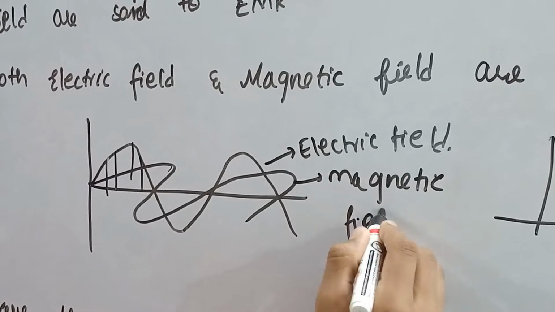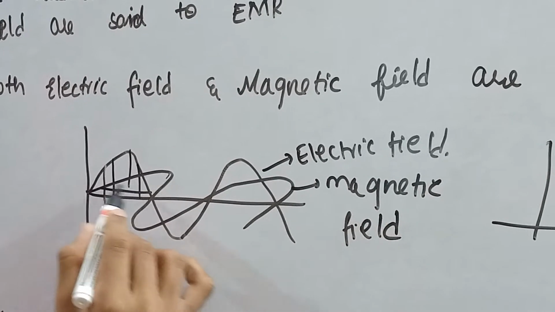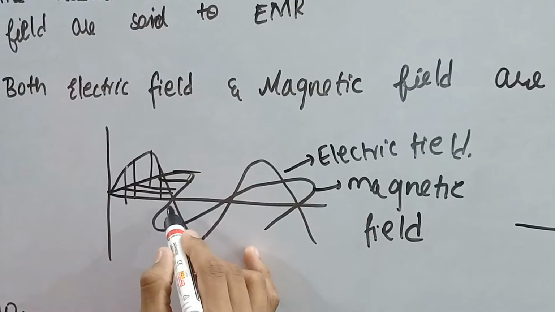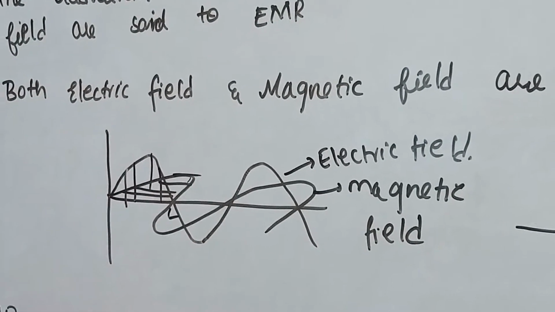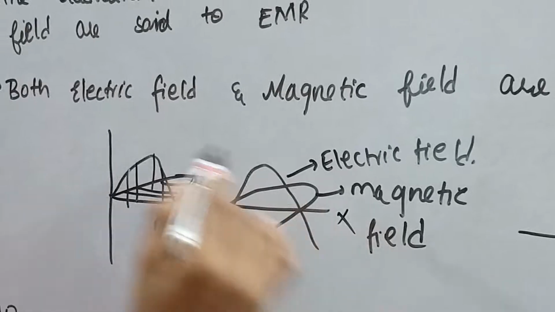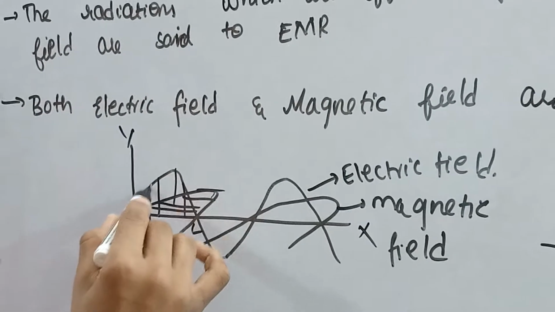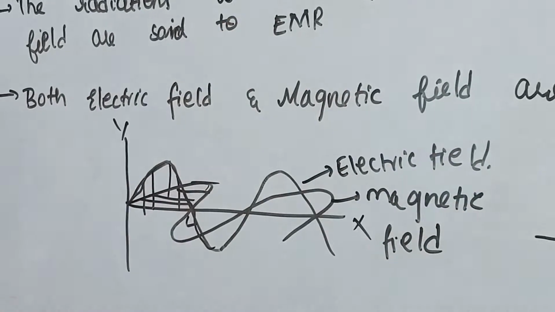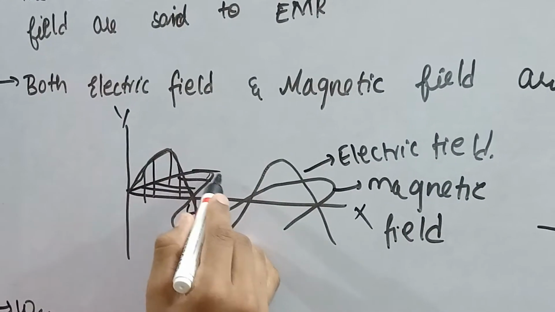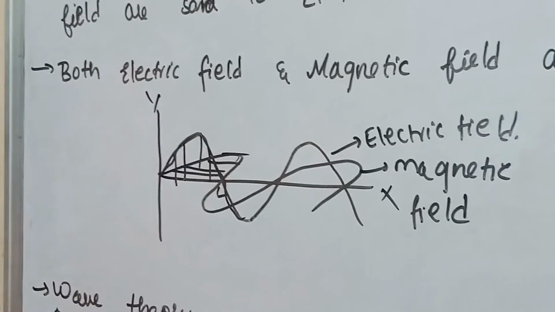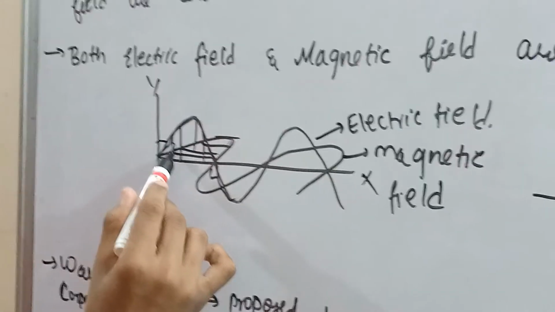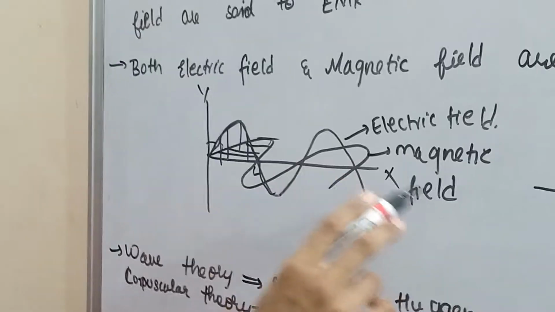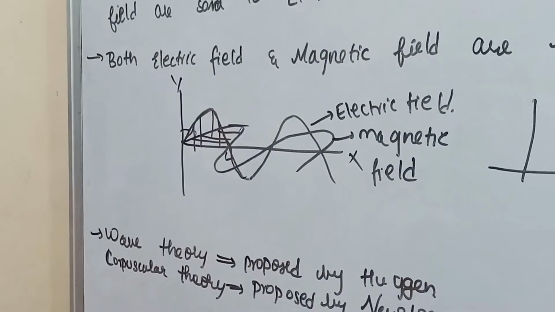It will be laying down on the surface. Just to remember, it will be laying on the surface. These fields are perpendicular to each other. For example, let's take x and y. The electric field is along the y-axis, and the magnetic field is along the x-axis. Like x and y are perpendicular, the electric field and magnetic field are perpendicular.